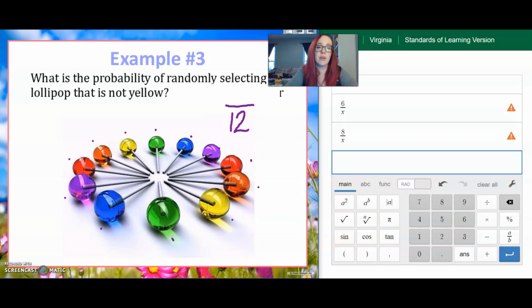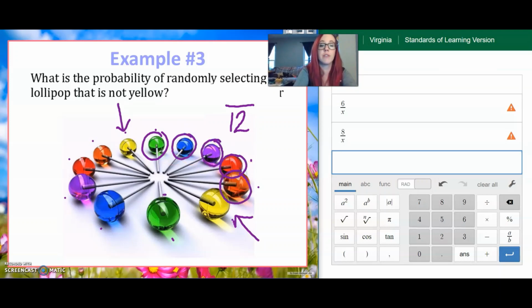And then we're going to count how many of them are not yellow. Okay, so I actually only have 2 yellow lollipops right here and right here, which means that there are 10 that are not yellow, but we can still count them just to be sure. 1, 2, 3, 4, 5, 6, 7, 8, 9, 10. So 10 that are not yellow.